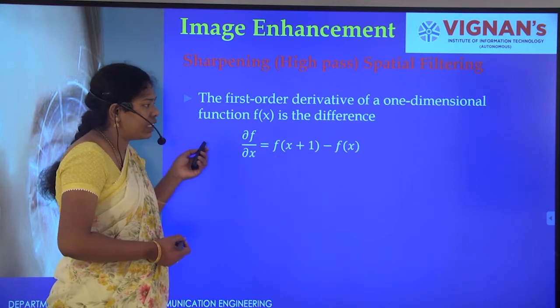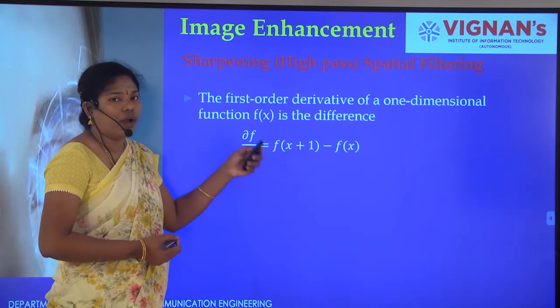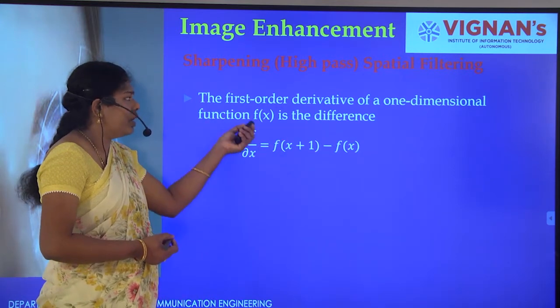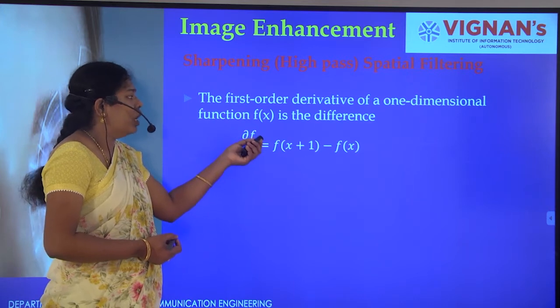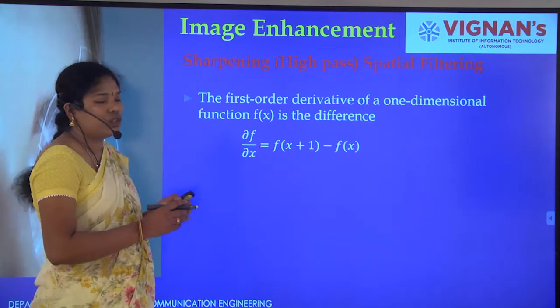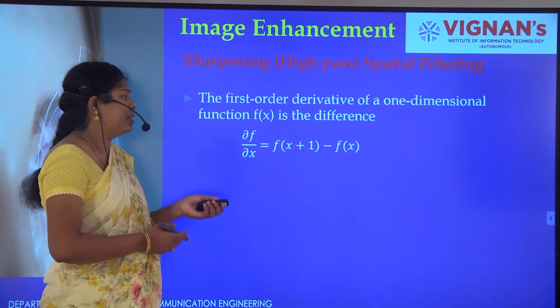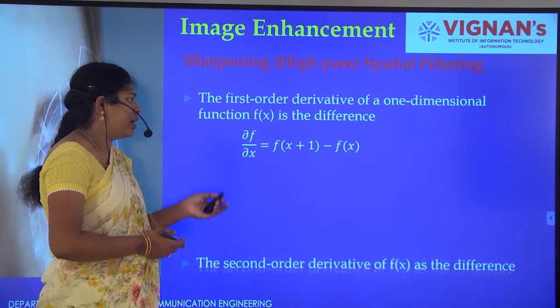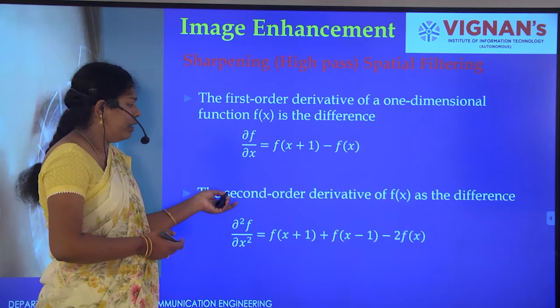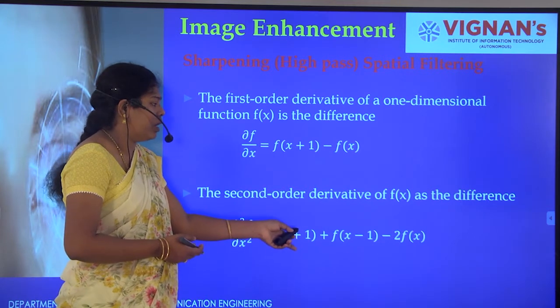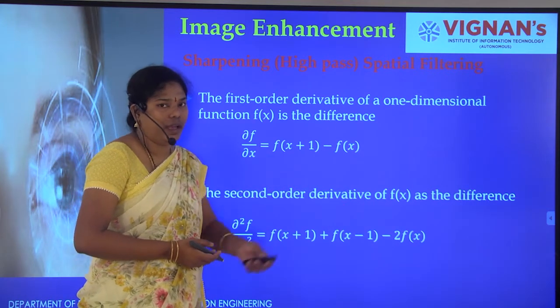If you go for the second order derivative, we must consider the second element also, that is f of x minus 1 and f of x plus 1 minus 2 f of x.